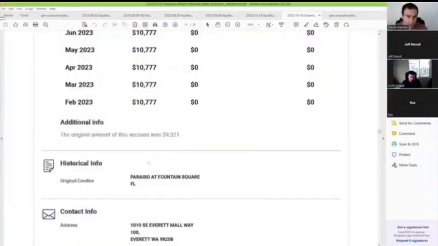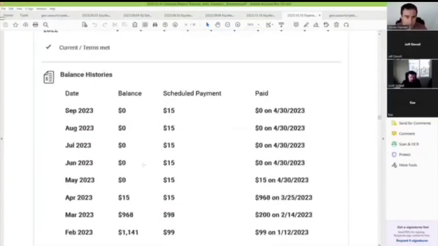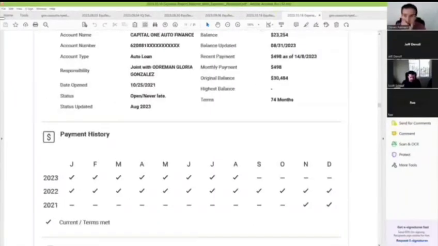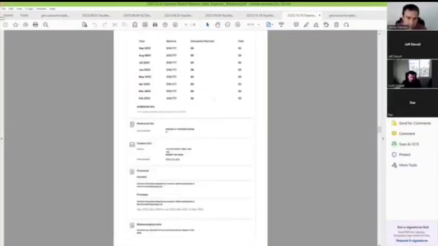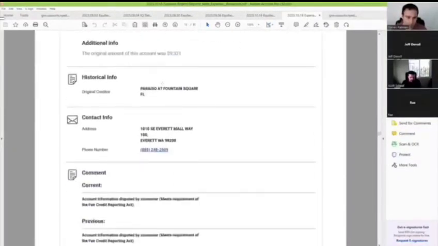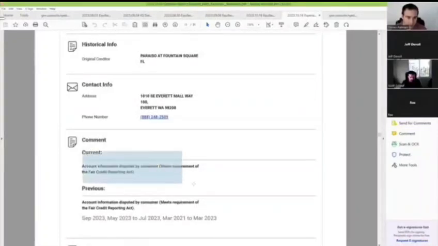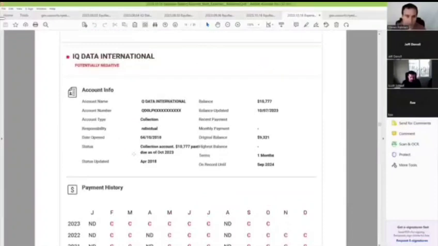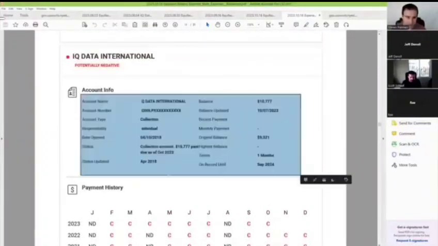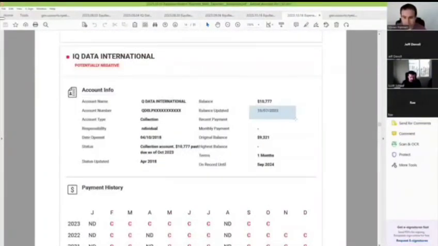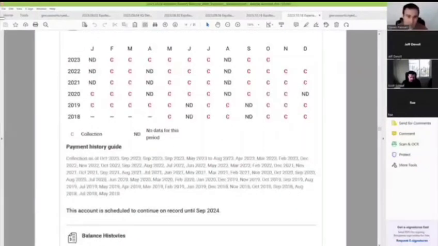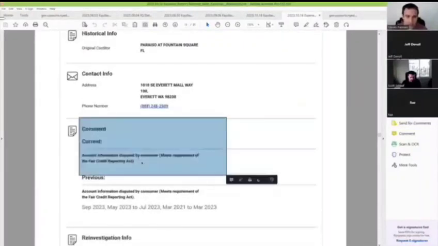So what we're saying here is, which trade line is this? That's Capital One, okay, so this is the first one. Just the way that they give this report format, current status, comments, in dispute. The current status is really part of up here. As of the date reported, they give you a balance updated. Again, that's not even really Metro 2 conformity, but clearly this was reported in October of 2023. And for those of you watching the replay, today is October 24th, 2023, so it was updated this month. Down here, they're saying as of this month, it's still currently in dispute.